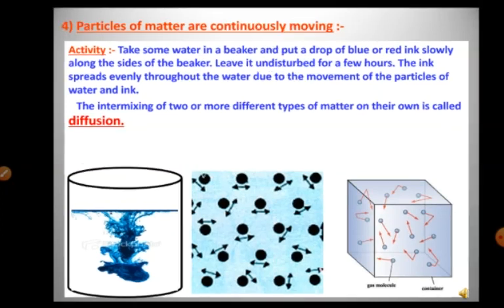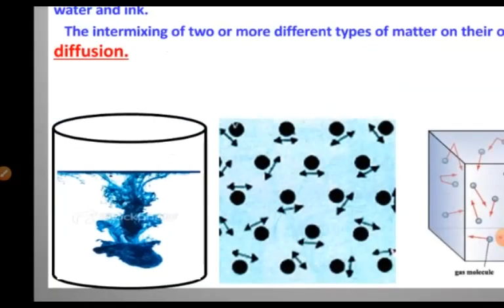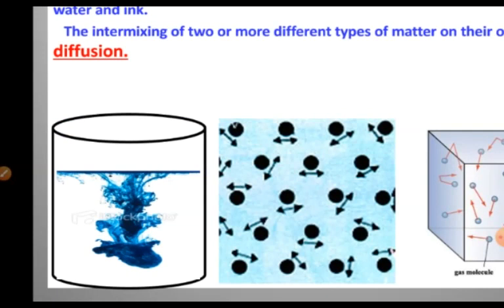So children, as you can see, we have taken a beaker, and you have to fill it with water, then take one drop of ink, blue or black or red, and put it into the water. Now without touching the beaker, keep it in one corner, and do not disturb that beaker.